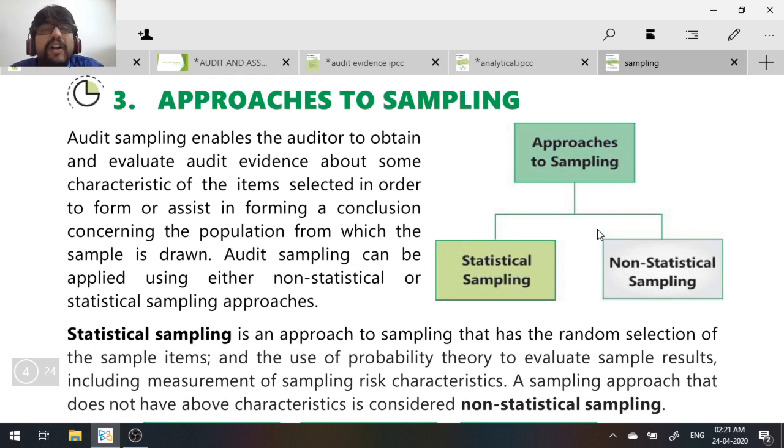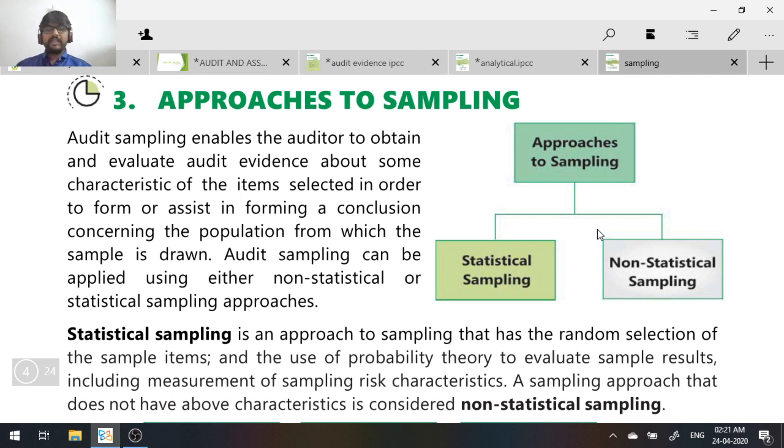That is called non-statistical sampling. When the auditor approaches sampling in a scientific manner by using probability theory, we call it statistical sampling. When the auditor approaches sampling without using any scientific method, it is called non-statistical sampling.